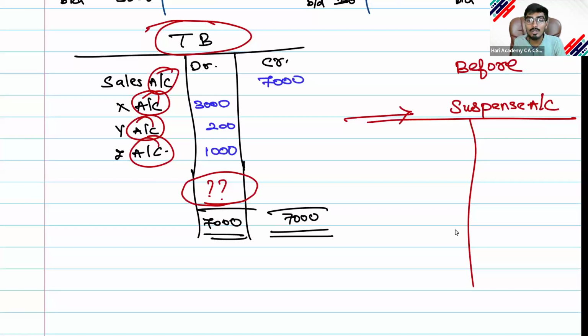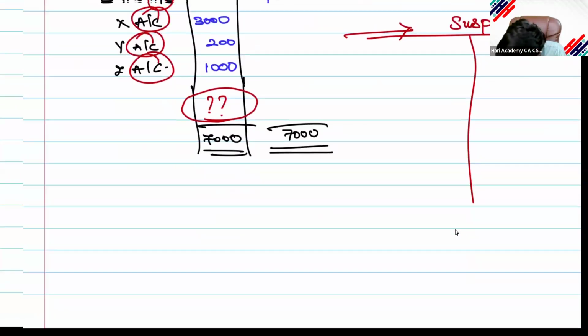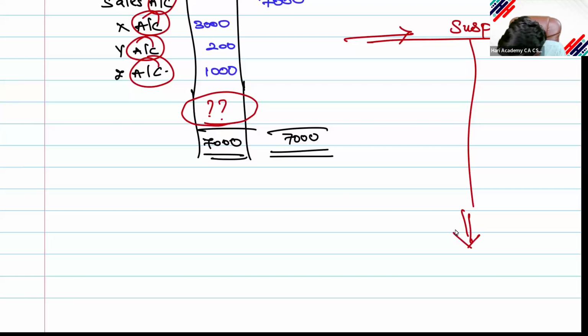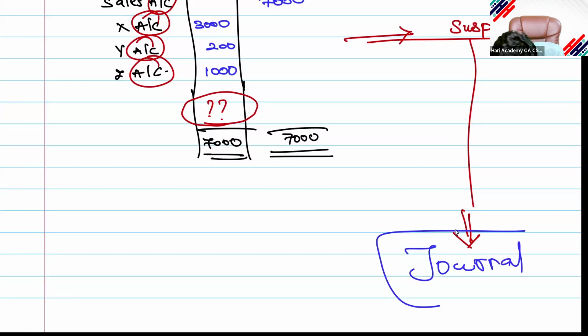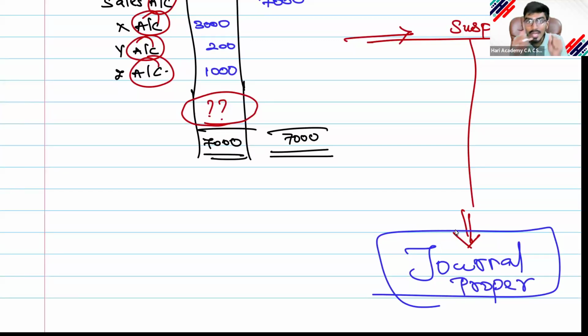Before opening a suspense account, what should you do? You should open a journal, where you record this in the journal proper. Why? Because we are having some mistakes. That recording should happen in the journal proper, not in the actual journal books, that is, the subsidiary books.